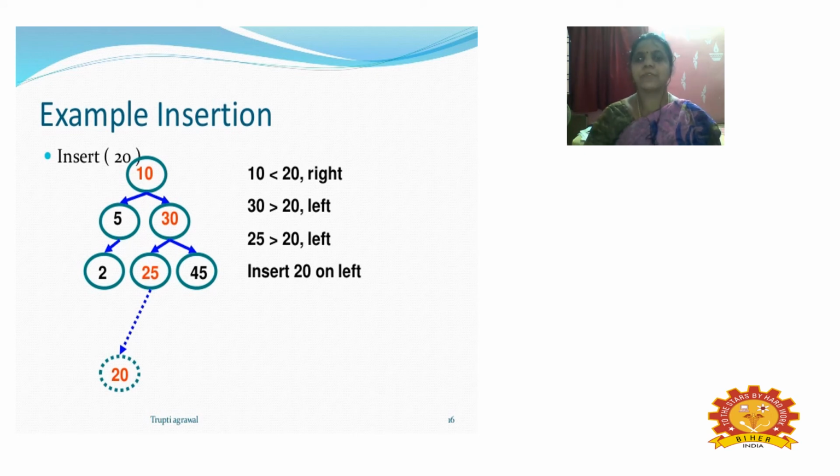So likewise, for every node we have to compare and check the given criteria, and look at the property of left subtree or right subtree. If the value is less, it goes to the left subtree, or if the value is greater, then it is a right subtree. We have to check that condition and insert the element until all the elements are placed in the correct position. The same process is repeated here.